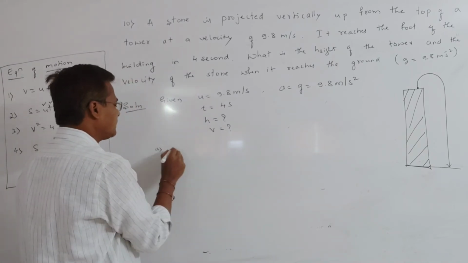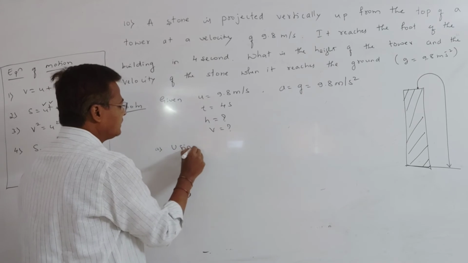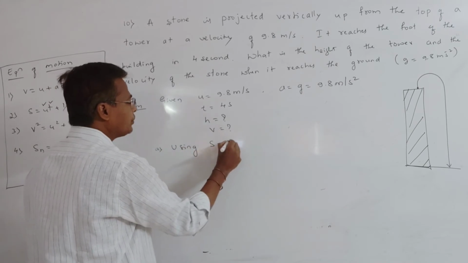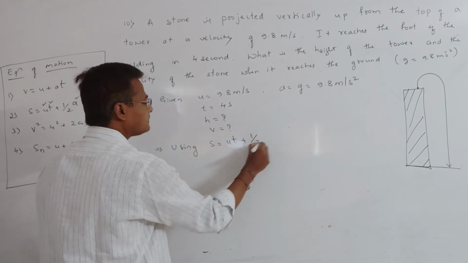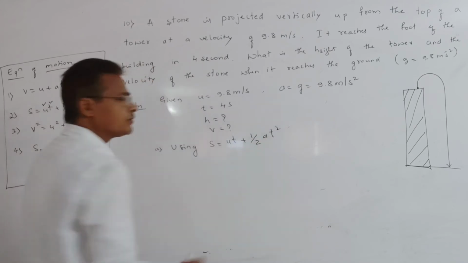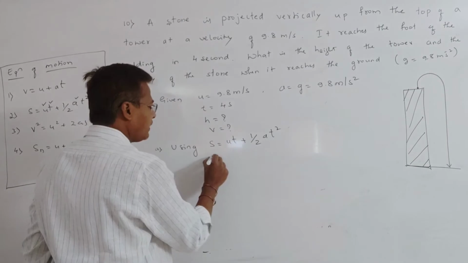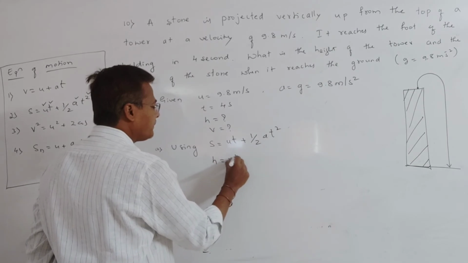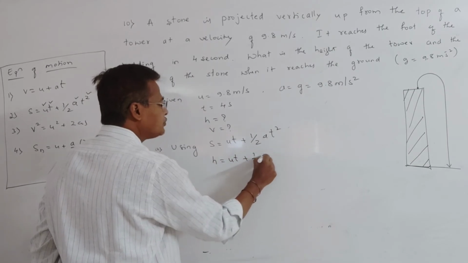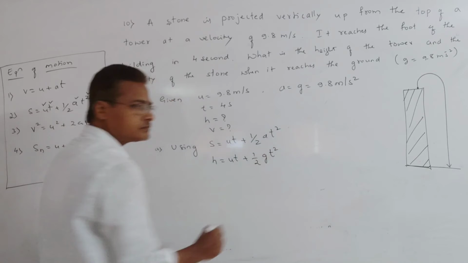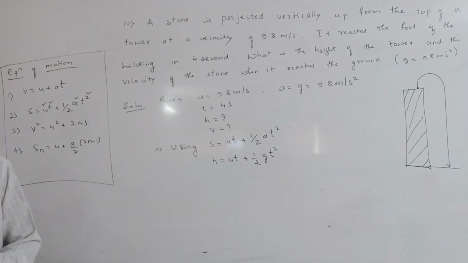Now see here. First we use s equal to ut plus half at square. S equal to ut plus half at square means we can write h equal to ut plus half gt square. So this is the formula we are using: h equal to ut plus half gt square.